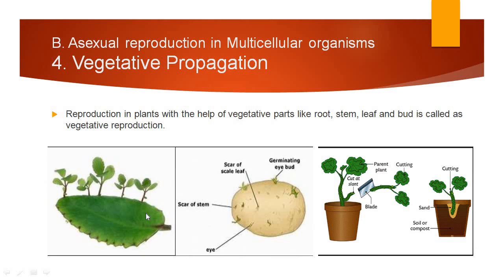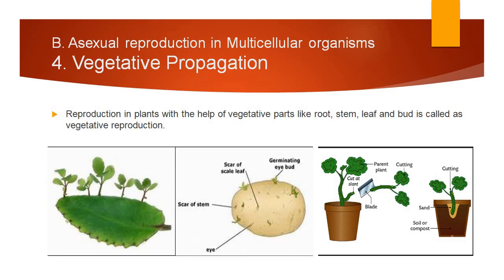These leaves can give rise to a full new plant. For example, Bryophyllum. One leaf can give rise to another new plant. The Bryophyllum plant shows this type of vegetative propagation.